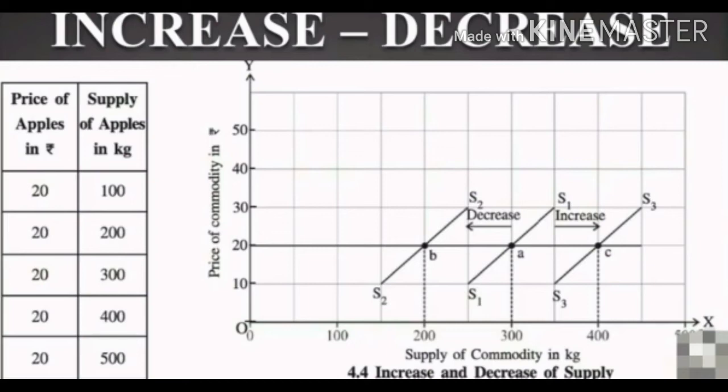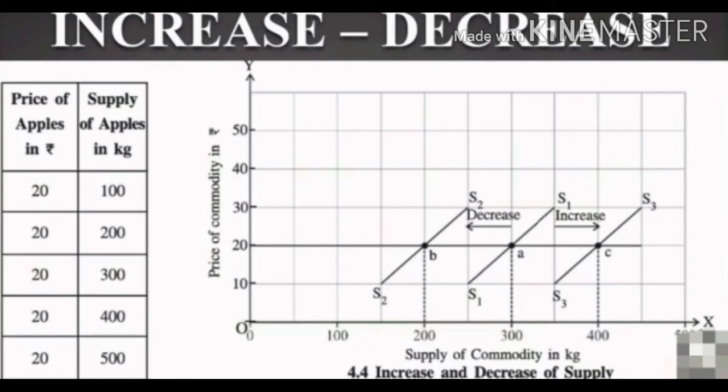So an increase in supply takes place when price remains constant at 20, but one or some other factor changes in favor of supply. Then the supply curve shifts to the right to S3 and the supply of apples increases to 400 kg. This is indicated as a rightward movement from point A to point C. Now let us learn decrease in supply.